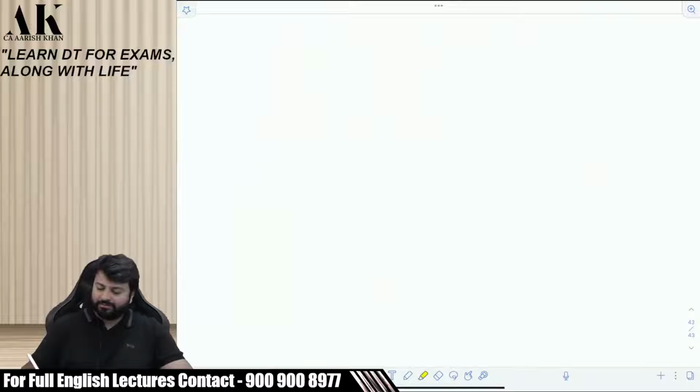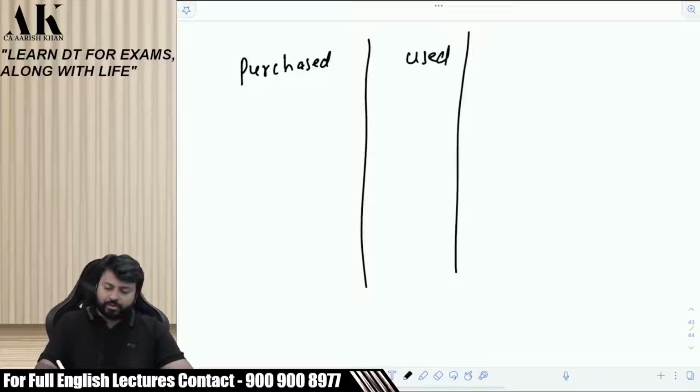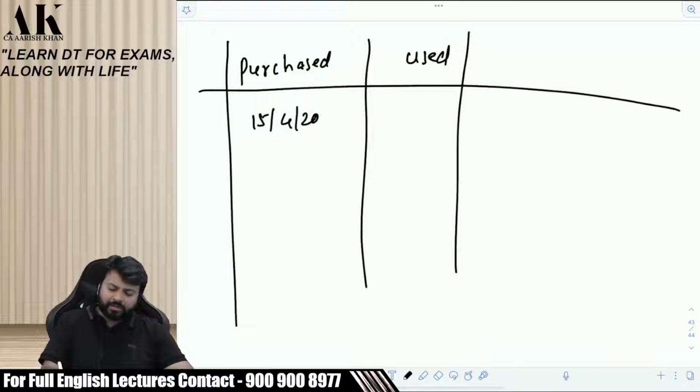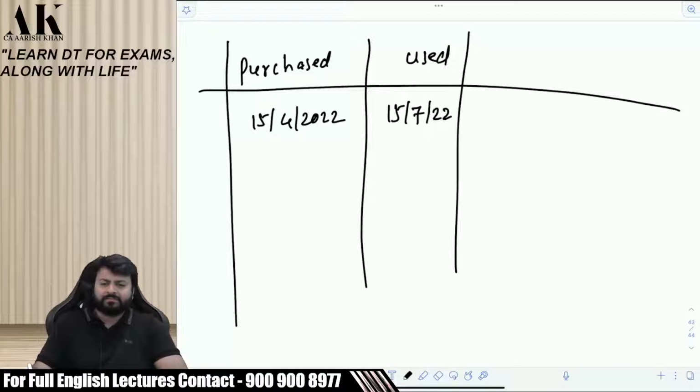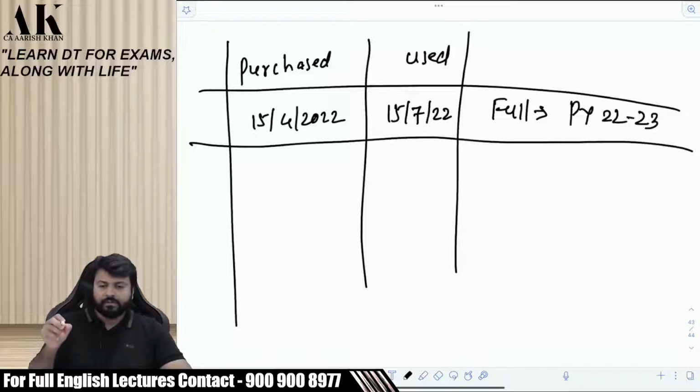So listen carefully, please, all of you. I have purchased and I have used. I am making 2 columns. Okay. Shall I ask you the first question? I have purchased furniture on 15th of April 2022 and I have put to use on 15th of July 2022. How much depreciation will I get? Full. Full in which year? 22, 23? Say it. Clear? Gopi Chand, where are you?